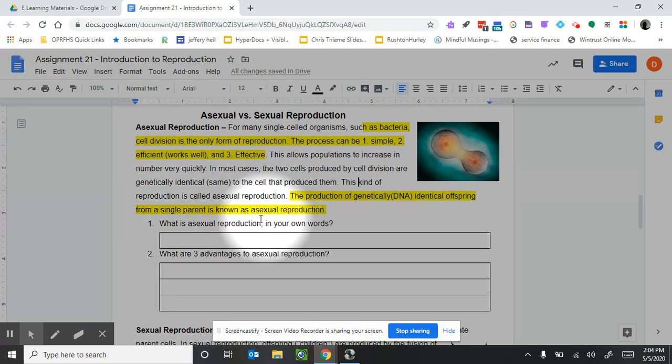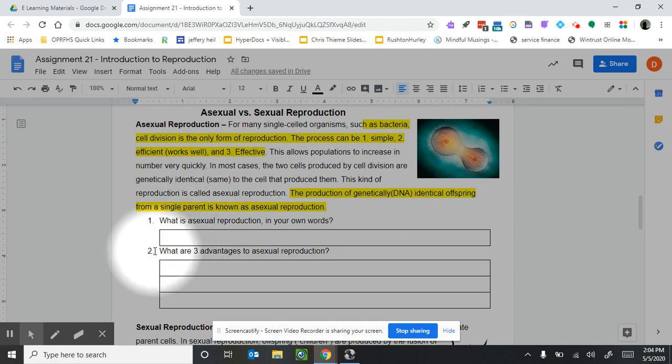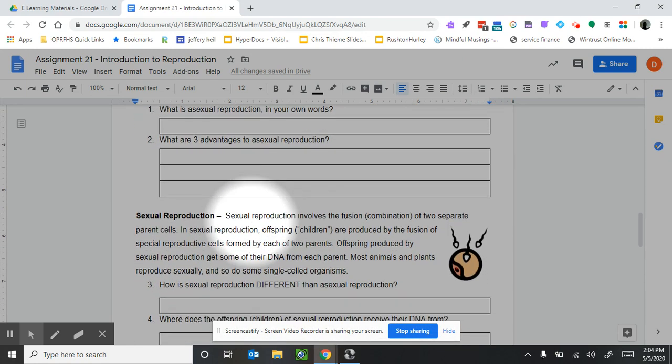Question 1, what is asexual reproduction in your own words? So we just highlighted that right there. Identical offspring from a single parent. There's no partner involved. Question 2, what are 3 advantages to asexual reproduction? So it can be simple, it's efficient, which means it works well, and it's a very effective way to reproduce. There's your 3 advantages right there. So let's go to the next section.